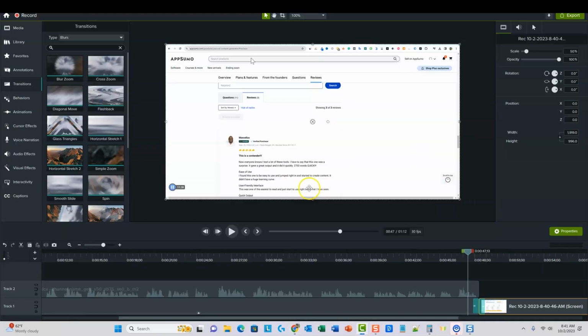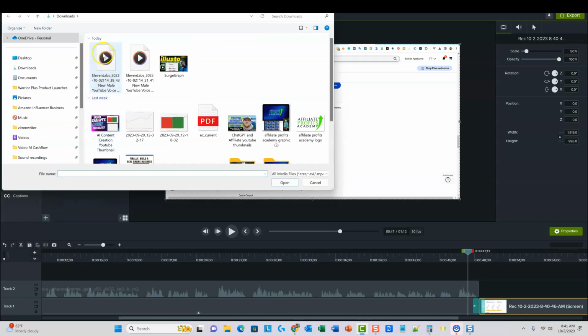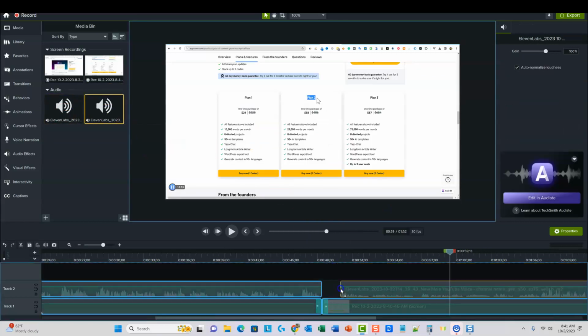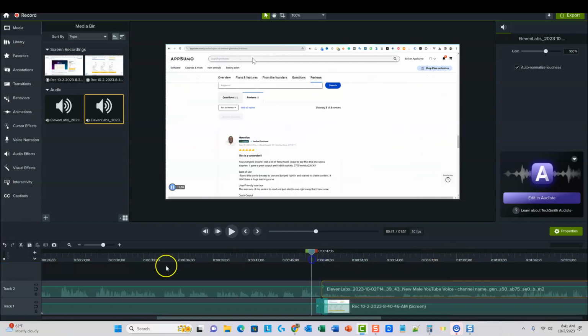We'll come back over to Camtasia. We'll go back up to the media library, and we'll push the plus button, import media, and we'll grab that next audio file right there. And we have our next audio file, and I believe it's this one right here. So we'll drag that on top right there, and then we'll look and see what happens here.